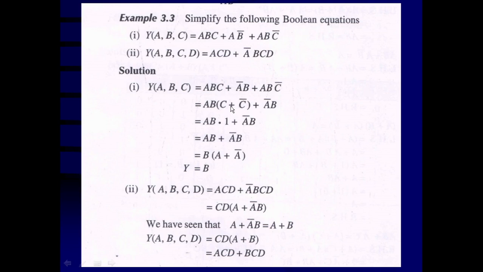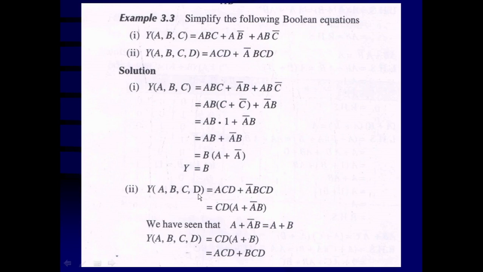So this bracket, a variable ORed with its complement, results in 1. So AB dot 1 plus A bar B. That means AB plus A bar B. B will be common. A plus A bar, that is going to be again 1, multiplied by B, that is going to be B. So Y equals B. That is the simplification.